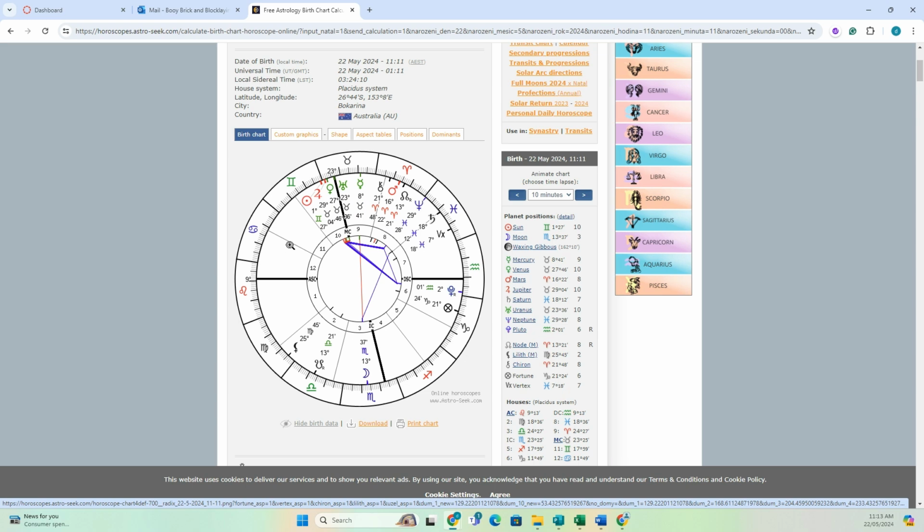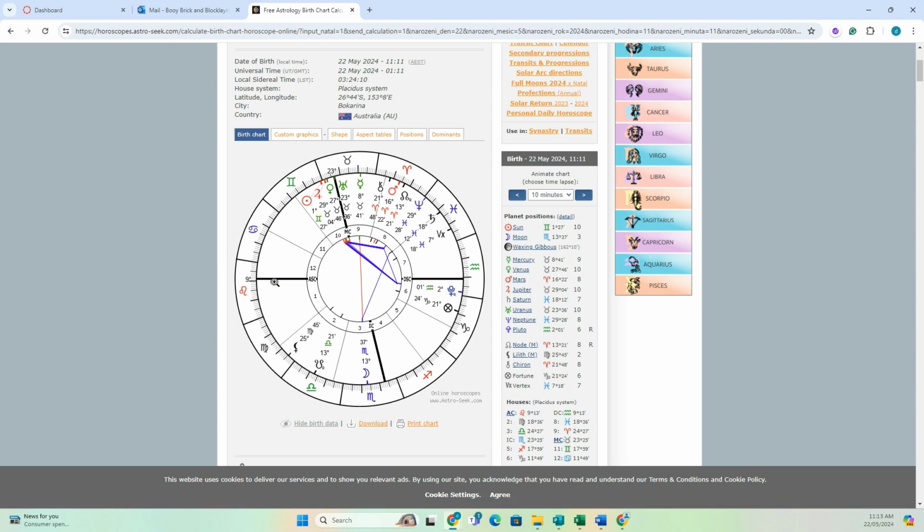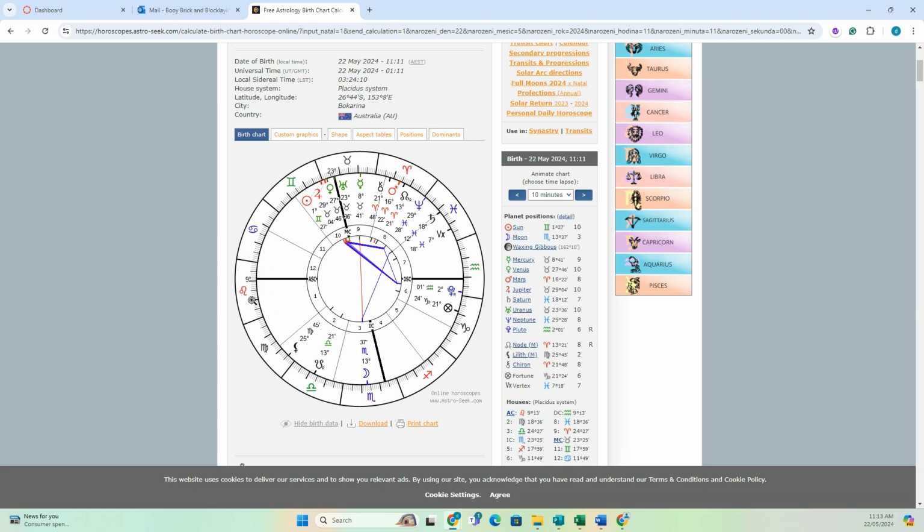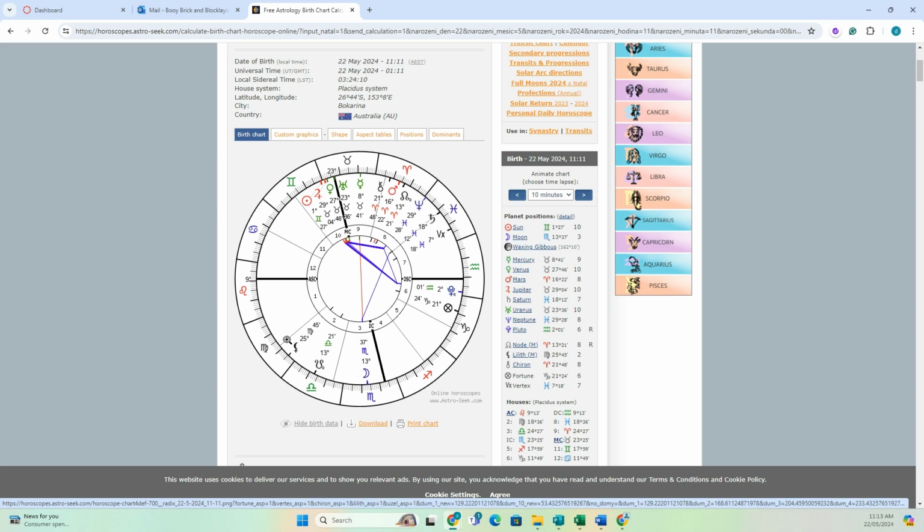So the ascendant here, so when I talk about your angles, what I'm referring to specifically is the ascendant, the IC, the descendant, and the MC. So the ascendant is the zodiac sign that was rising on the eastern horizon at the time of your birth. It represents your outer demeanor, physical appearance, and how other people perceive you. So for me, I have my sun in the first house, even though it's in Taurus, so people see me as quite bubbly and bright and things like that, and I have been told that quite a few times.